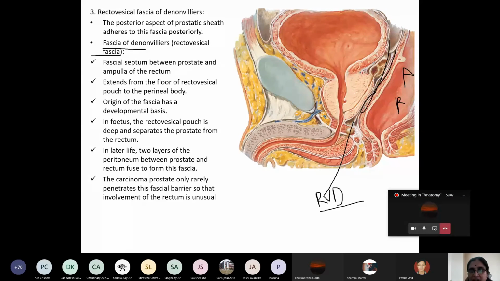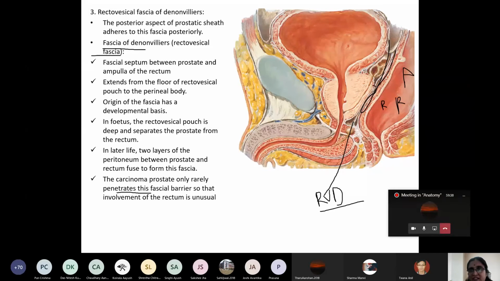And what happens during development, the two layers of this rectovesical pouch fuse and form this fascia of Denonvilliers. The clinical anatomy of this is, in adult life, if there is carcinoma of the prostate, the metastasis rarely pierces this rectovesical fascia. So the involvement of the rectum and the anal canal is rarely seen in prostatic carcinoma.